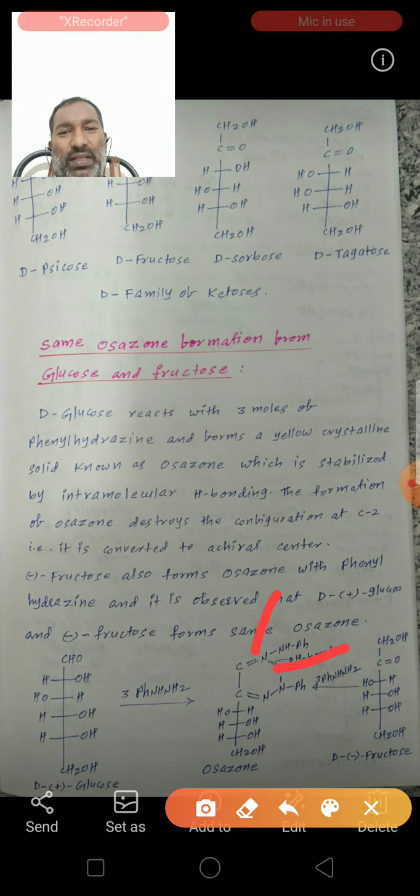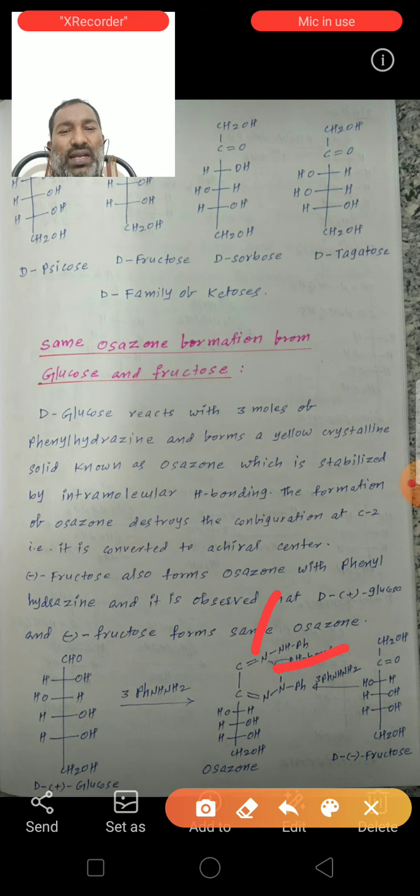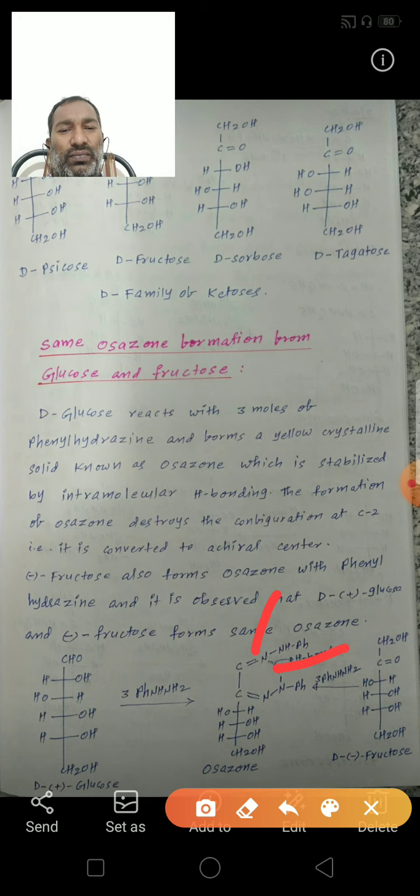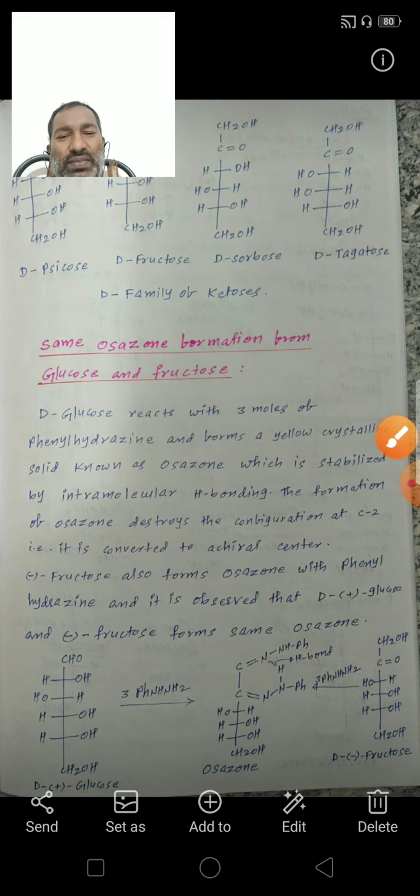This is intramolecular hydrogen bonding. Hydrogen bonding means a more electronegative atom and a hydrogen attached to a more electronegative atom form a hydrogen bond. So this nitrogen and this hydrogen form a hydrogen bond.